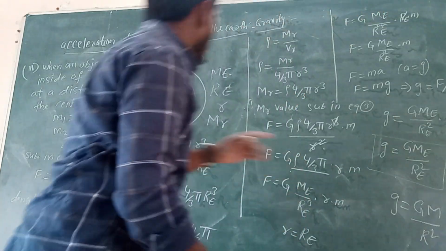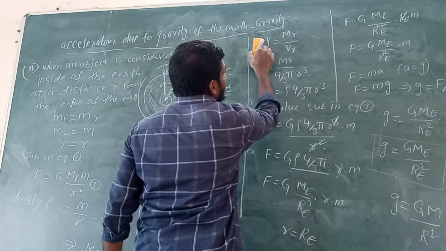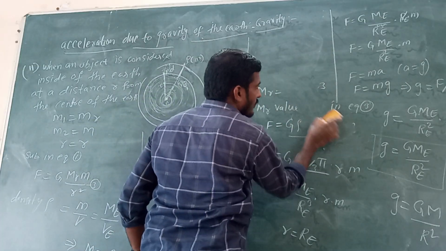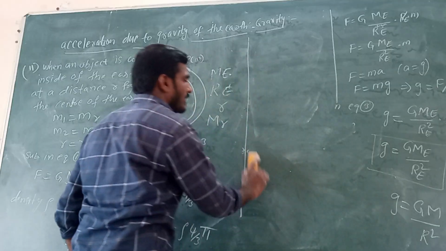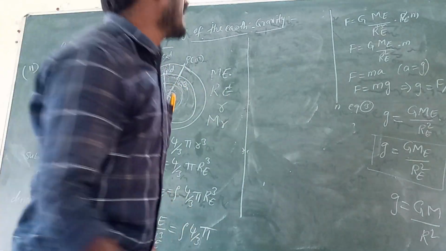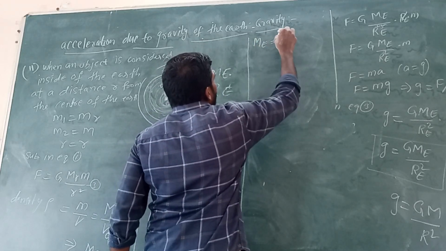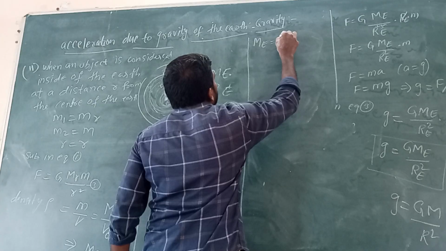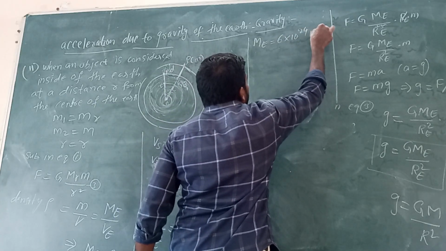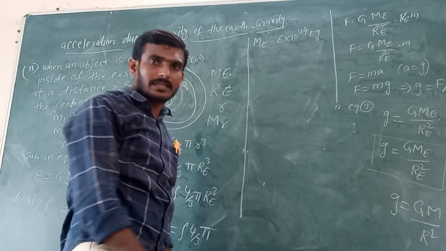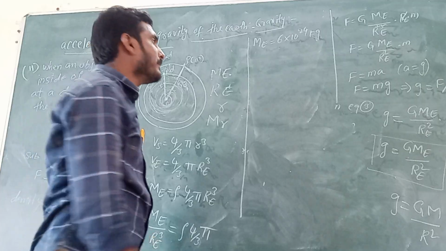Now, generally we already know the mass of the earth is 6 into 10 to the power of 24 kg.